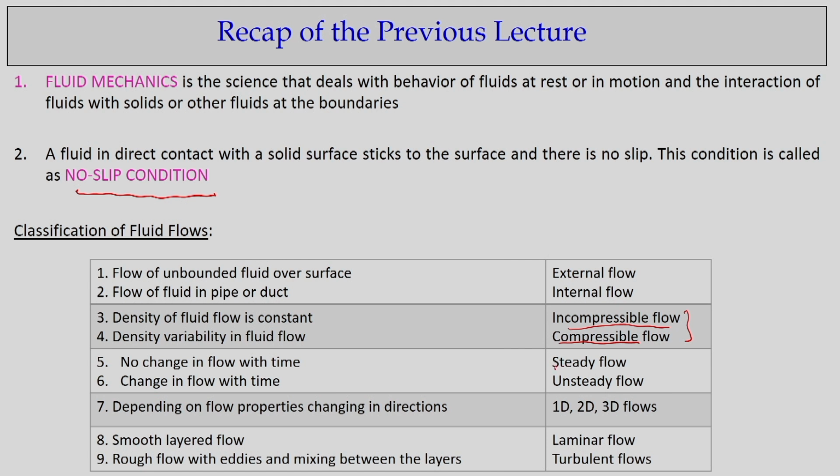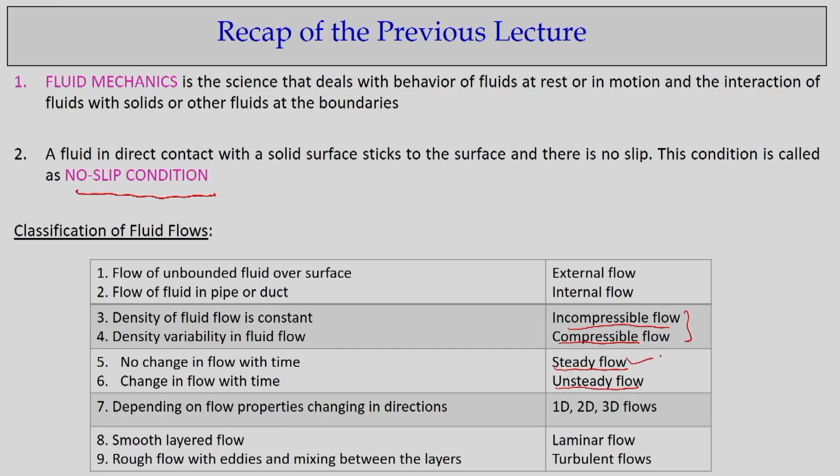Similarly, when we talk about the time component, if the flow properties do not vary with time, then we call it steady flow. That means we can consider some fluid flow problems where the flow properties do not vary with time, and that is the assumption we can take to solve the problems.